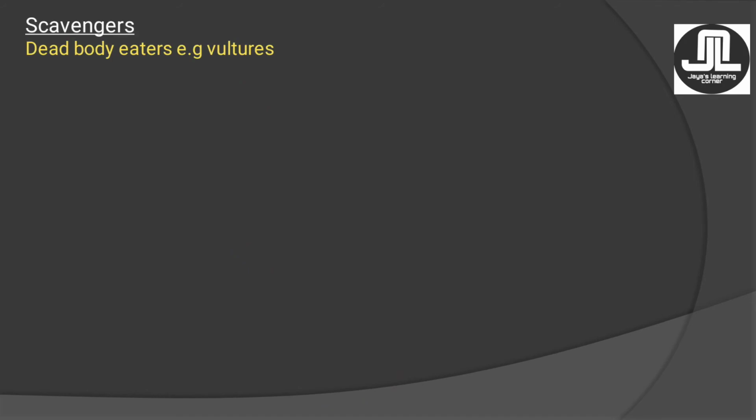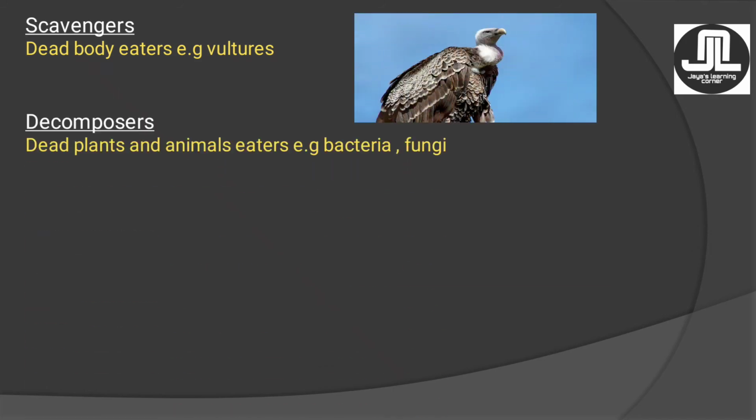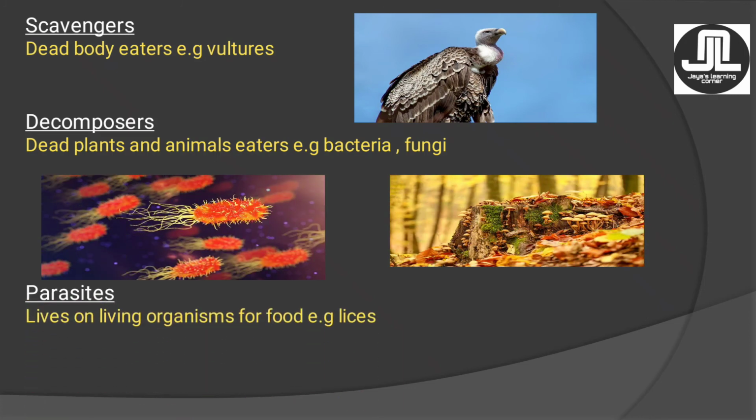The next category is scavengers. These are those animals that consume dead bodies. That means all the animals or plants that have died, they consume that and they are called scavengers, like the vultures. The next category is decomposers. Now decomposers are the small microbes that decompose the dead plants or dead animals' bodies. That means after the scavengers eat them, the leftover material is decomposed by these decomposers, and they are bacteria and fungi.